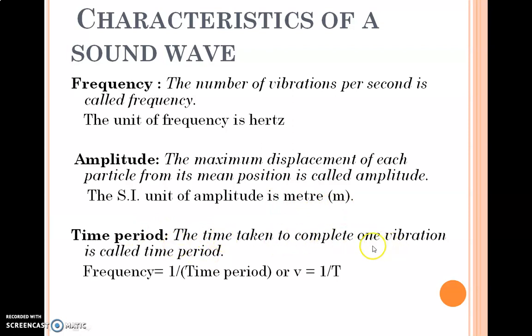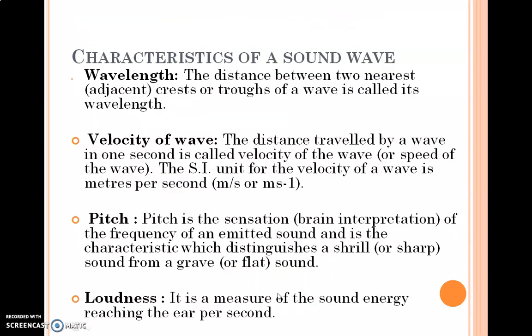Now time taken to complete one vibration is called time period. Here also frequency is the inverse of time period, f is 1 upon T, that is 1 upon time period. Inverse of time period is nothing but frequency. You have learned this maximum displacement of each particle from its mean position is called amplitude. So frequency, amplitude and time period, these are three characteristics of a sound wave.